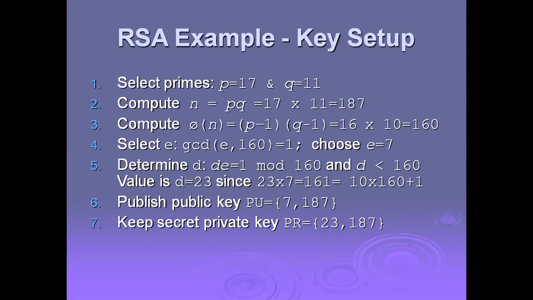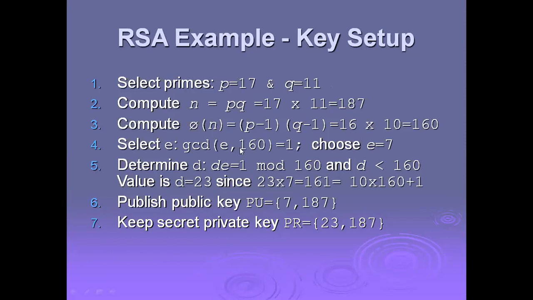Now we'll see an example of RSA and how we perform it. This is very important. Select prime numbers: here we select two prime numbers, p equal to 17 and q equal to 11. Compute n equal to p times q, that is 17 into 11, equal to 187. Compute phi of n equal to (p minus 1) times (q minus 1), that is 16 into 10, equal to 160.